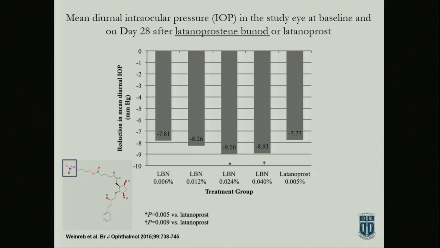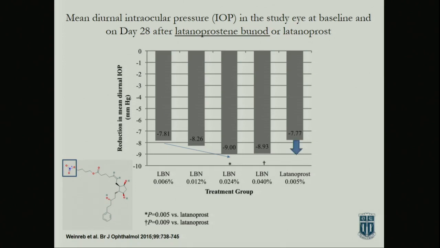But the caveat here, and the argument that they make in this paper, is that this is the percent latanoprost that's been shown to give your maximal effect. So anything above that, you're not going to get any more fluid through the uveoscleral pathway, is their argument. And so what you're seeing here is a dose response as you increase, to a certain level, the amount of nitric oxide that's in the system.